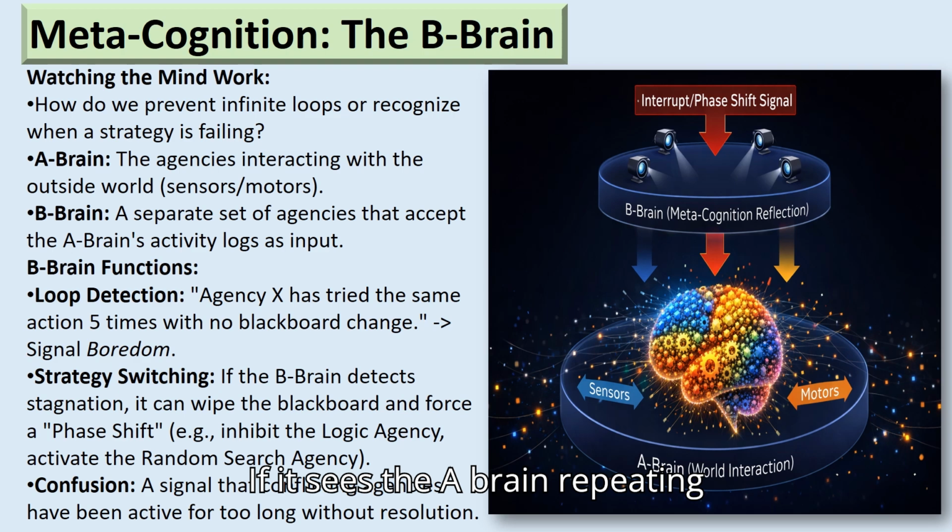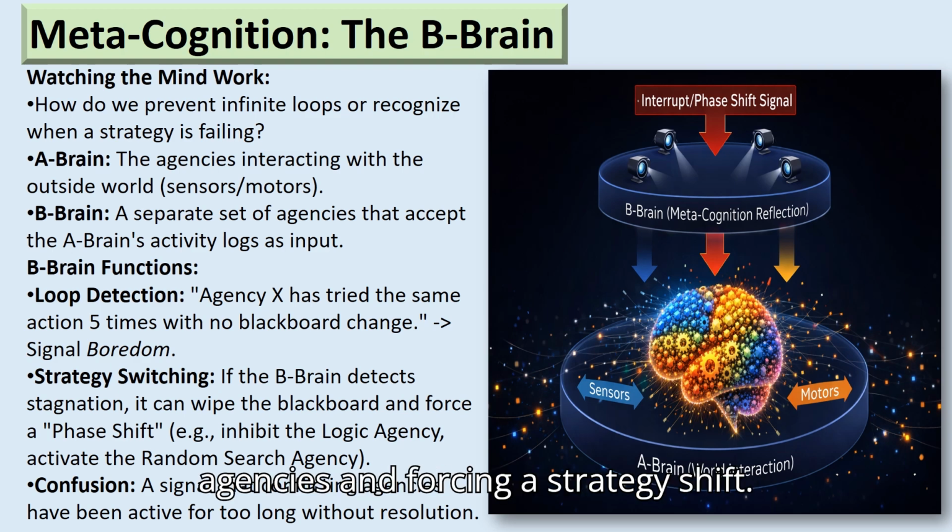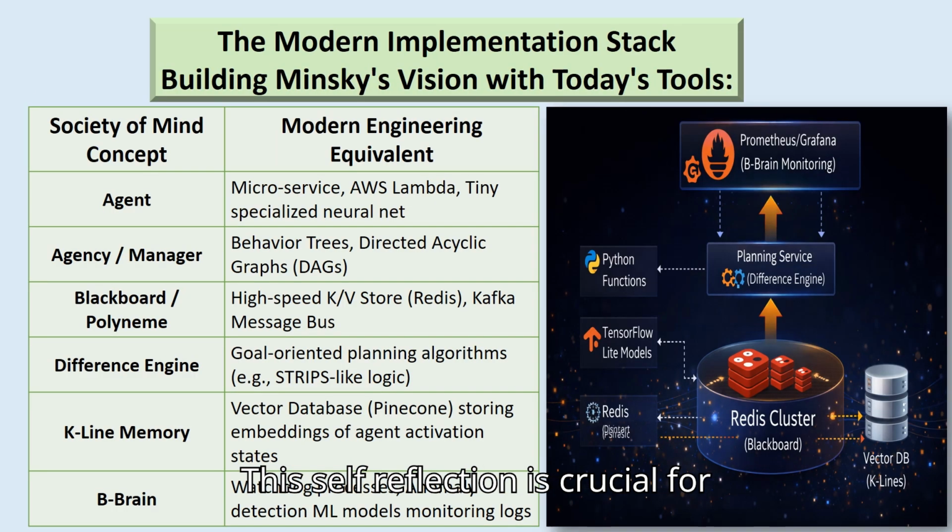If it sees the A-brain repeating the same failed action 10 times, the B-brain detects a loop pattern. We experience this as boredom. The B-brain then intervenes, sending an interrupt signal, inhibiting the current agencies, and forcing a strategy shift. This self-reflection is crucial for true autonomy.